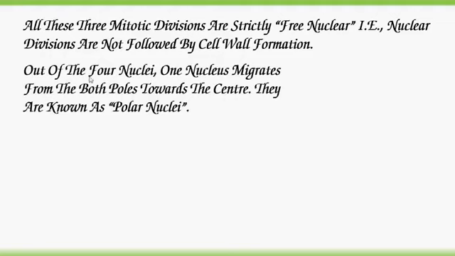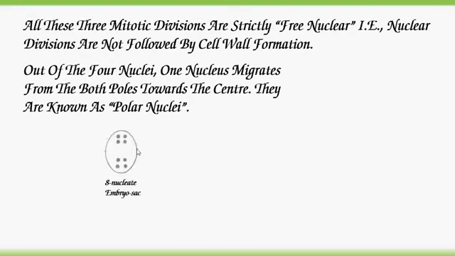All these 3 mitotic divisions are strictly free nuclear, that is, nuclear divisions are not followed by cell wall formation, nothing but cytokinesis. Out of the 4 nuclei at each pole, one nucleus migrates from both poles towards the center. They are known as polar nuclei.